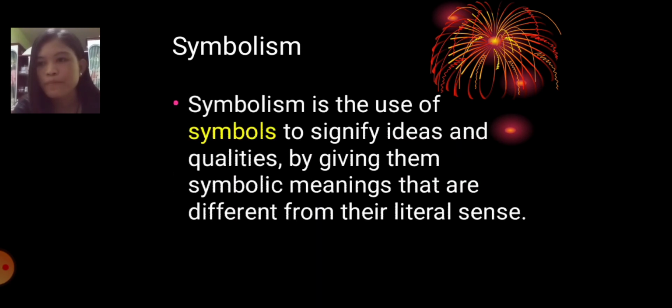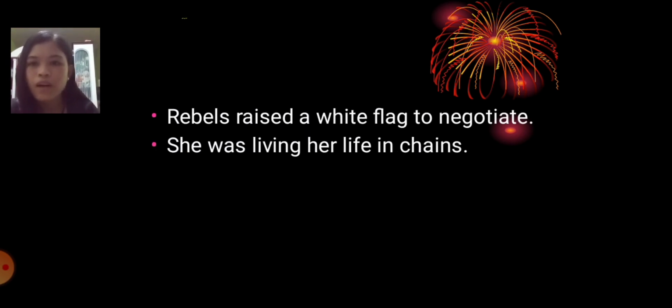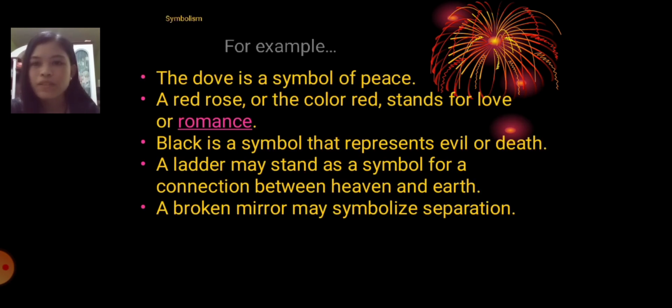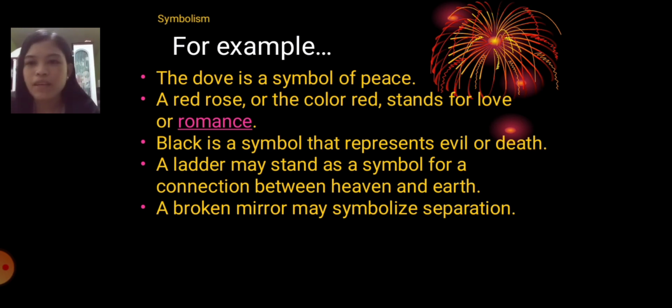And then next one is symbolism. Symbolism is an object representing another to give an entirely different meaning that is much deeper and more significant. For example, rebels raised a white flag on the ship. Another example: the dove is a symbol of peace. A red rose, the color red, stands for love or romance. Symbolism is something, an object or a thing, that symbolizes something else. I think symbolism is very understandable, guys.